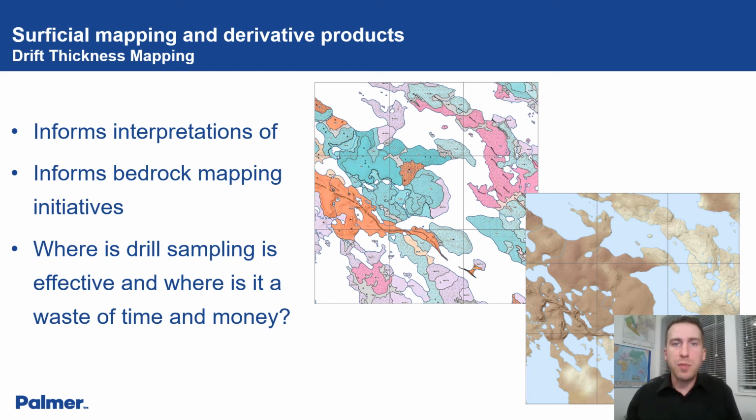Starting a drilling campaign without prior drift thickness knowledge can get you into a situation where two holes need to be drilled side by side in order to get enough sample material because the drift is so thin. In areas like this, a shovel would be much more cost effective. By comparing the till sampling suitability and drift thickness, we can identify areas that are most favorable for subsurface, e.g. drill supported, sampling.